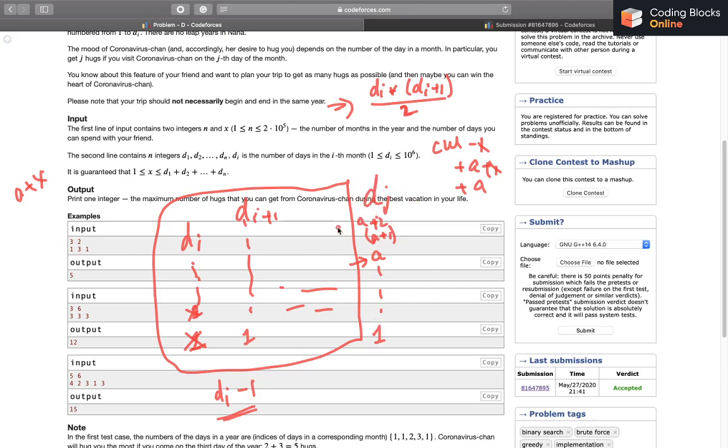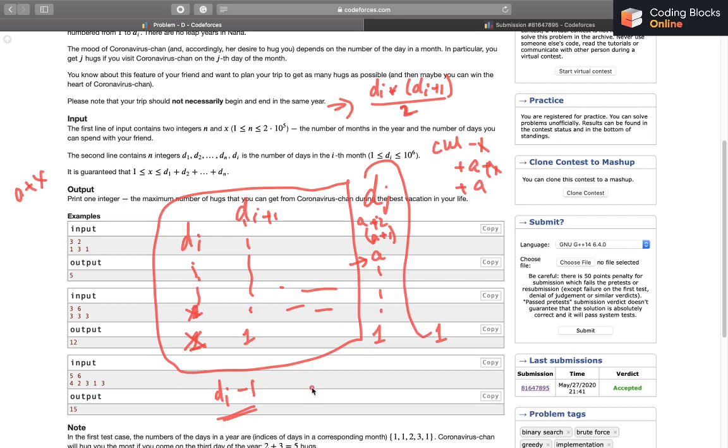And now if we delete one more day further, we'll be deleting something of larger value, but what we'll be adding will be the first of the next month, because after that we'll have to add the days from the next month. So it is not going to be a possible way, because in that case we'll be losing some hugs.